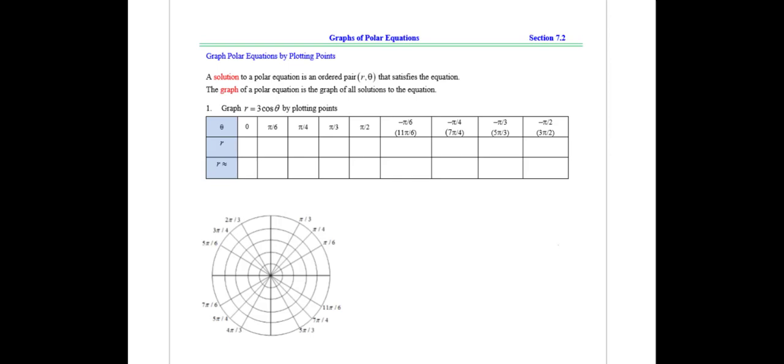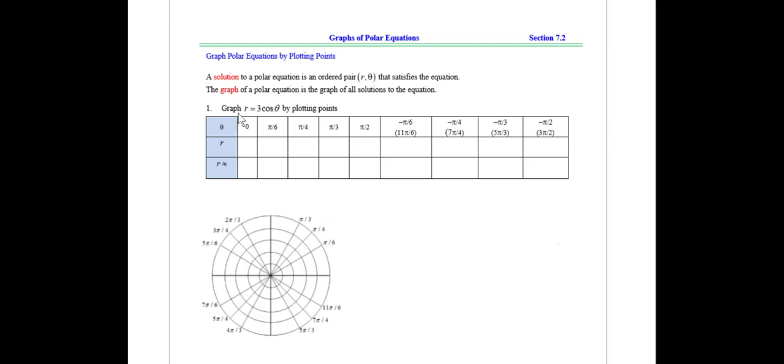This is section 7.2, graphs of polar equations. In this section, we want to explore how to take an equation given in polar form, something that we don't know anything about, and plug in values to try to sketch the graph, to get a sense of what the graph looks like. Just like if we had a function we didn't know the graph of, we might plug in some x values, see what y values come out, and plot some points to get a sense of what the graph looks like. So let's see what that looks like in a polar situation.